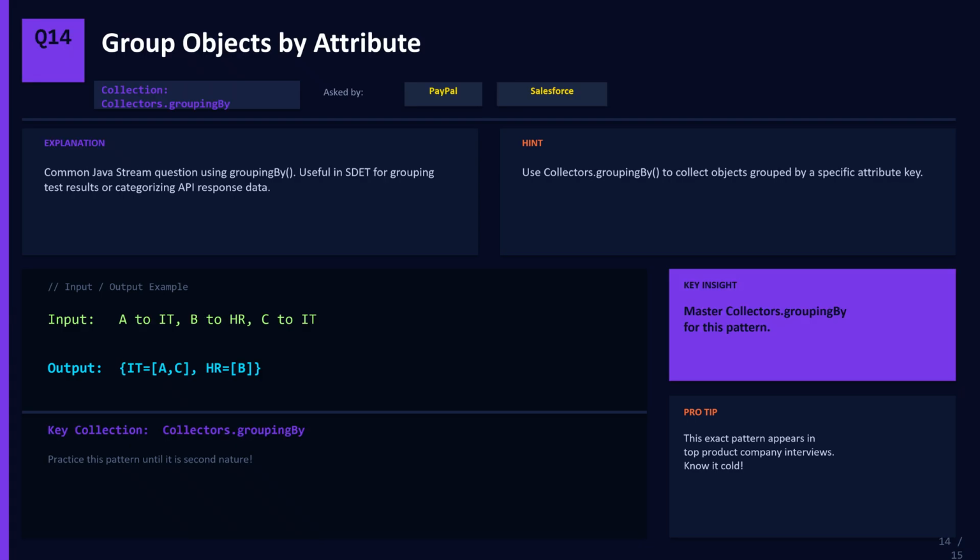Question number 14. Group objects by attribute using Java streams. PayPal and Salesforce ask this. This is a powerful Java 8 streams question using Collectors.groupingBy. Input is a list of employees. A belongs to IT, B belongs to HR, C belongs to IT. Output groups them as IT equals A and C, HR equals B. Use Collectors.groupingBy and pass the attribute you want to group on. This pattern is very useful in SDET roles for grouping API responses and test results.